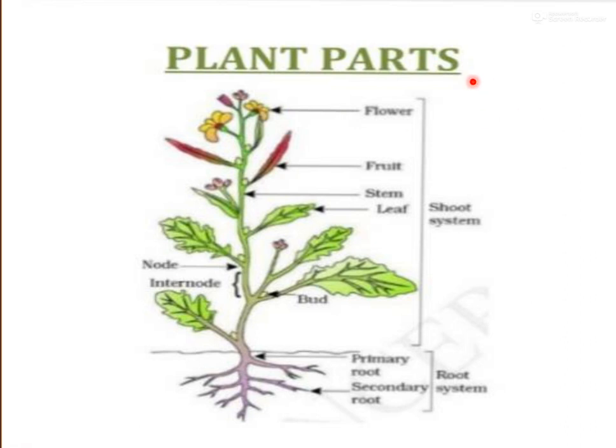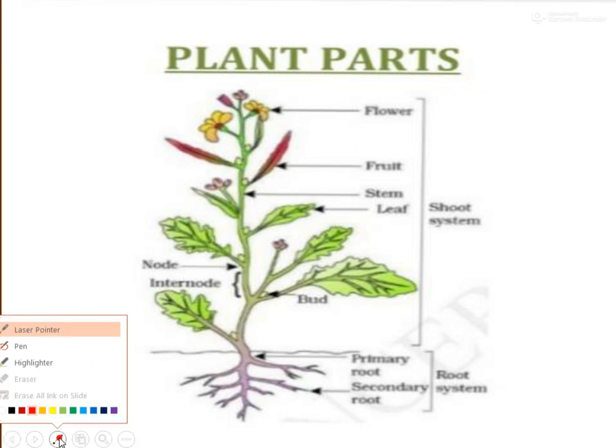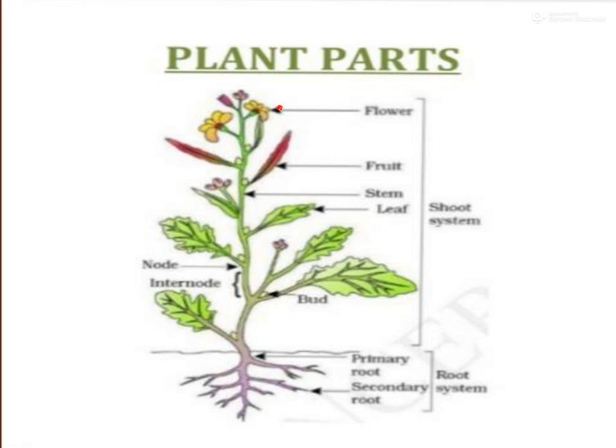Plant parts. Basically, when we see a plant, we observe only two parts. One area is above the soil, which is visible to us easily, and the other area is under the soil. The area under the soil is the root, and the area above the soil is the shoot. So a plant is broadly made up of two systems: the shoot system above the land and the root system below the land.